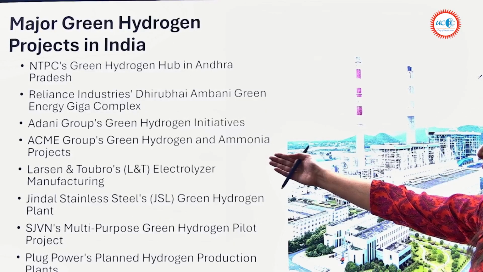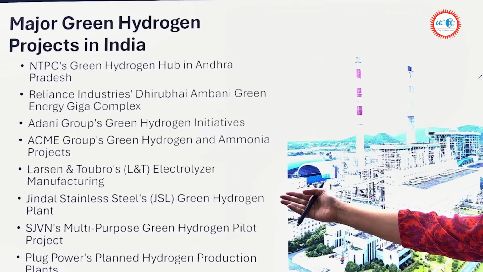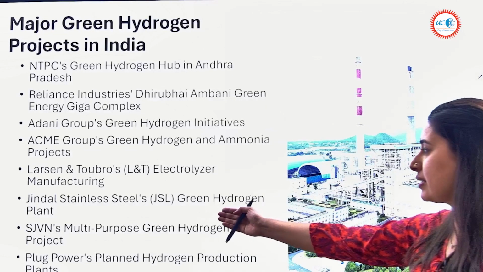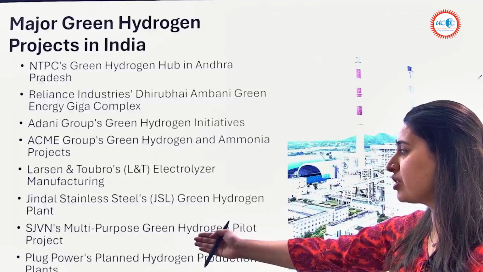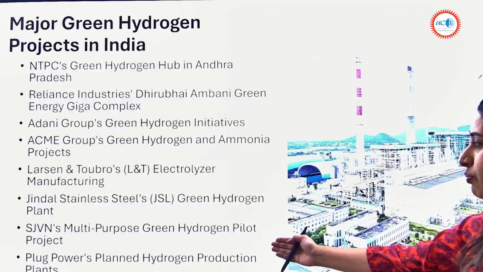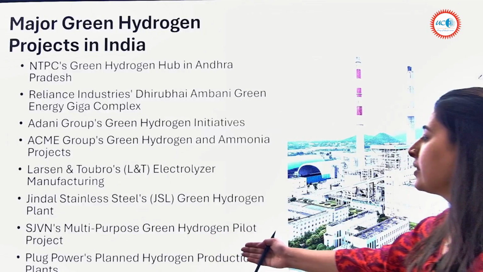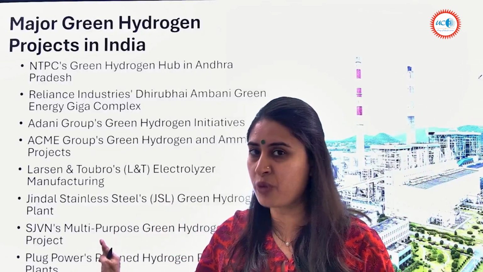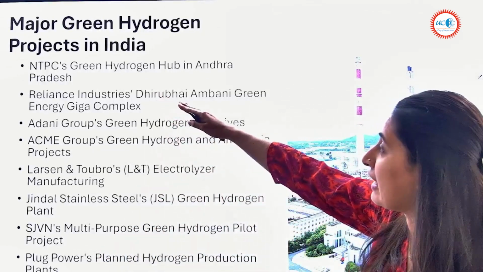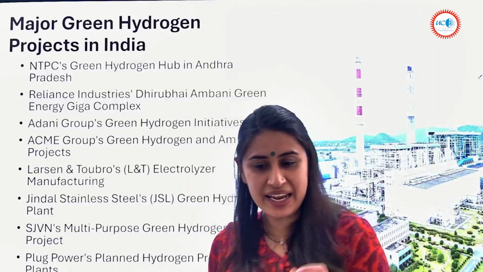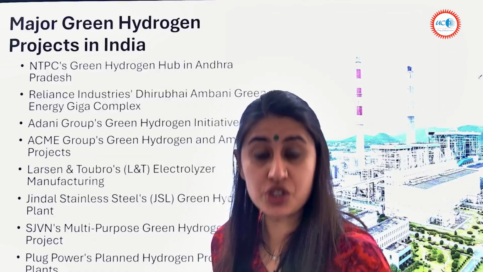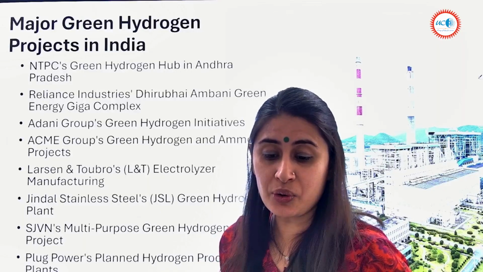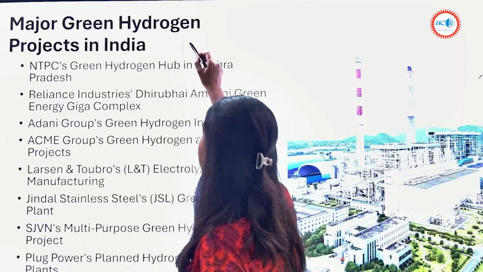There is ACME Group's, Larsen and Toubro's L&T Electrolyzer Manufacturing, Jindal Stainless Steel's Green Hydrogen Plant, SJVN's Multipurpose Green Hydrogen Pilot Project, Plug Power's planned hydrogen production plants. Let's talk about each one of them one by one. So the first one, NTPC. Do you know that NTPC is producing a $1 billion green hydrogen hub in Andhra Pradesh?